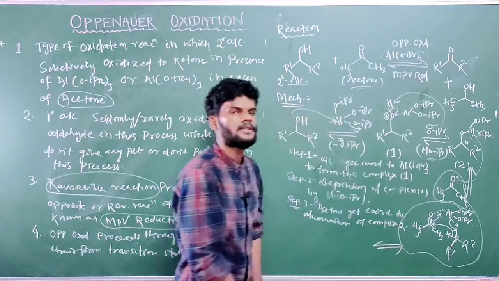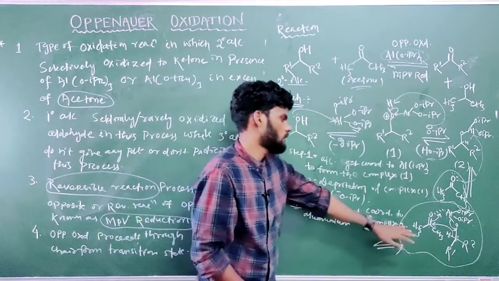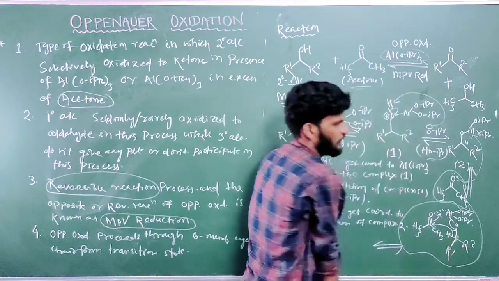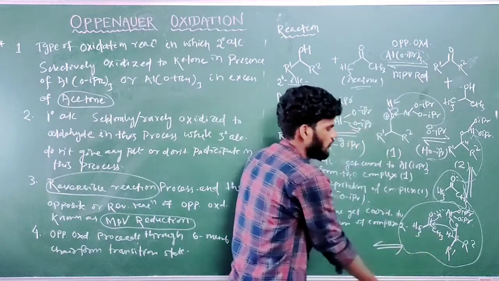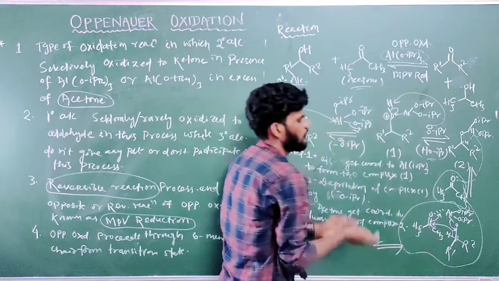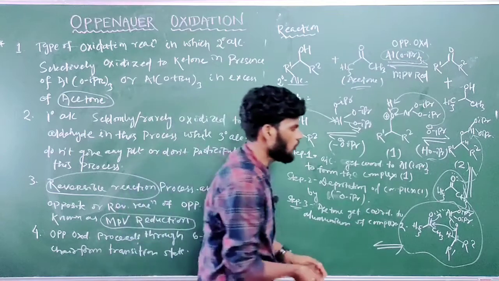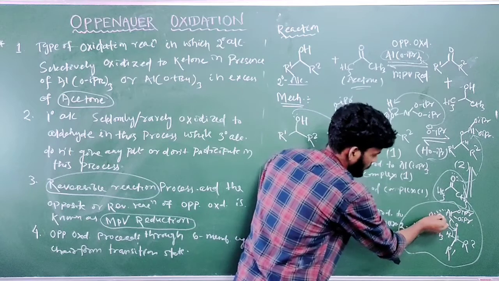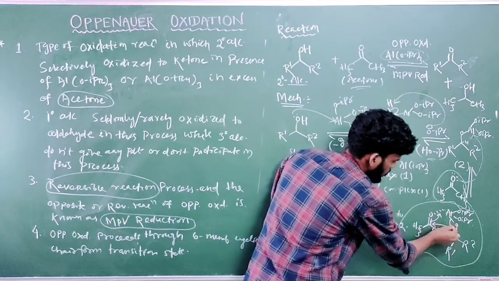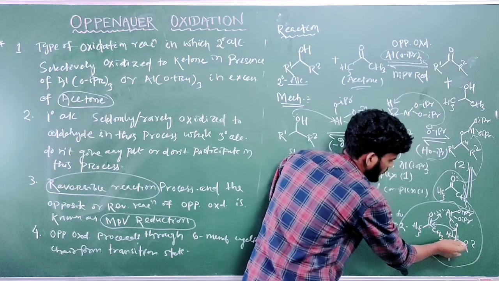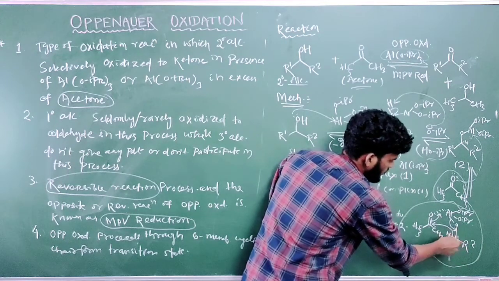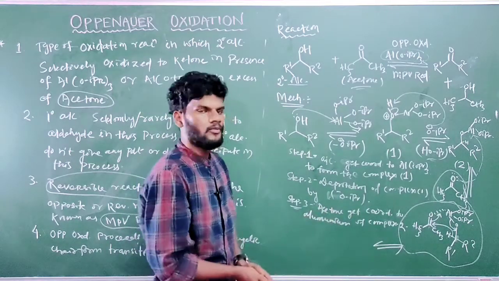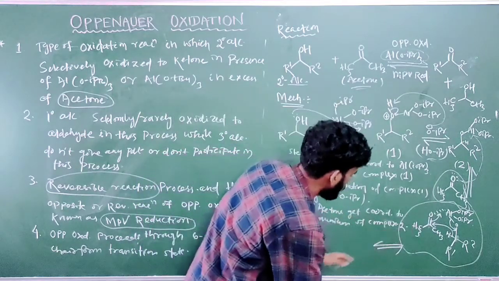I am saying it again: the hydride, H minus, behaves as a nucleophile and attacks the carbon center of the carbonyl group, which is the electrophile. You practice this in your rough notebook, it is easy. So what will it form?